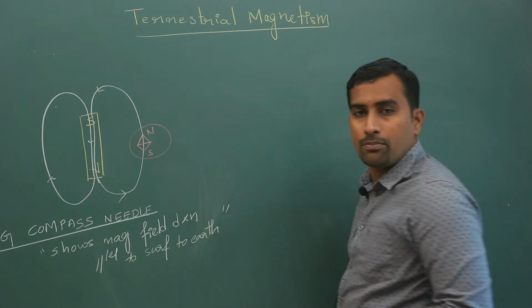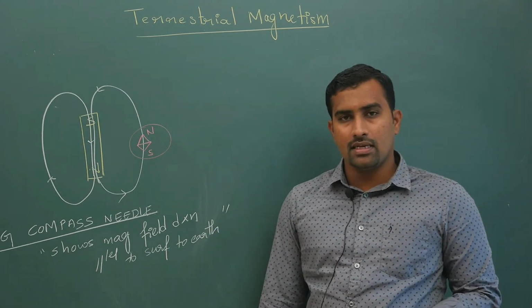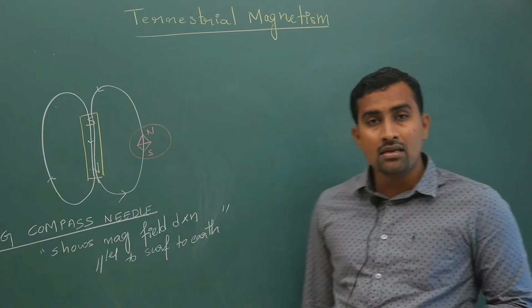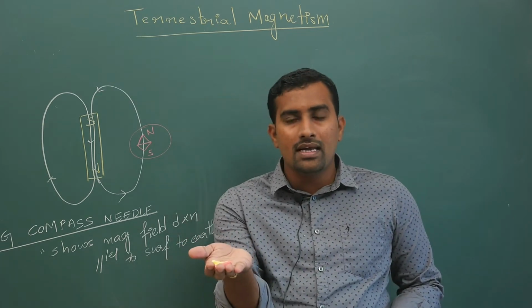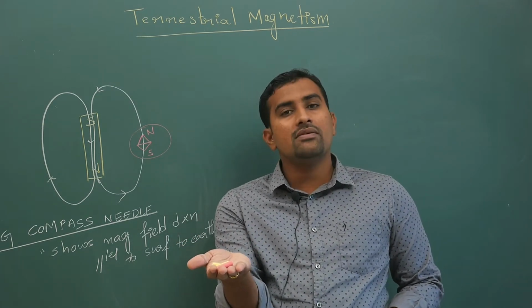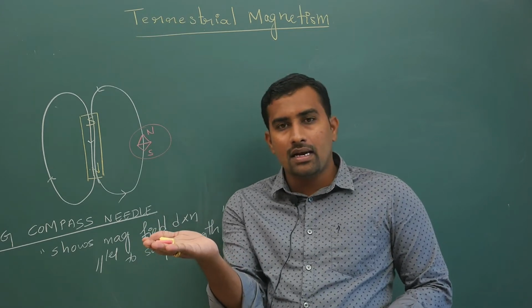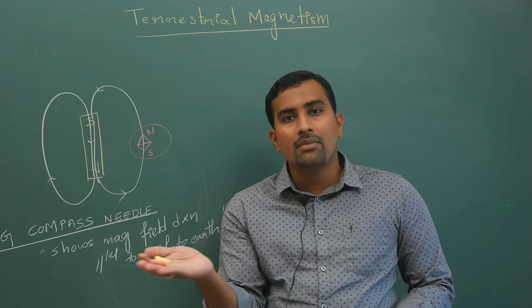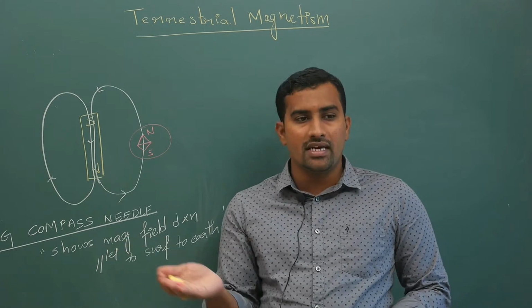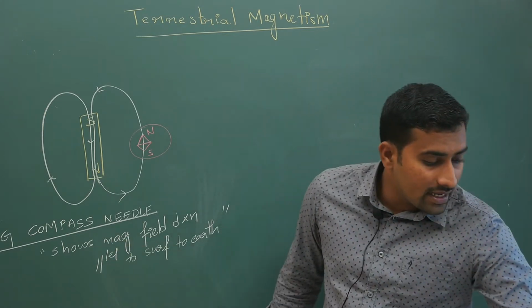Why did I write parallel to the surface of the earth? I will tell you. It shows the magnetic field direction, but if you keep it on a table like this, it will show the direction of the magnetic field in that particular plane.